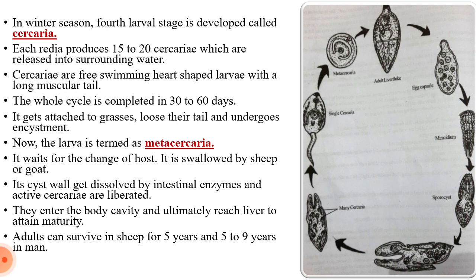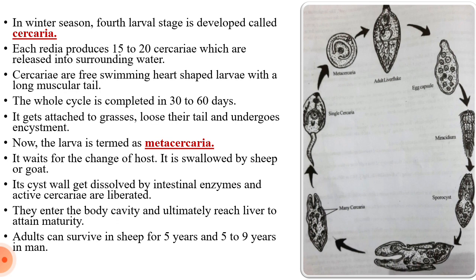These larvae will be covered inside the cyst wall, and now this larva is called the metacercaria. Then the metacercaria waits on the leaves of grasses for the change of host. They do nothing; they only attach to the grasses.